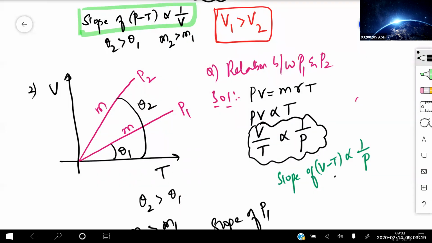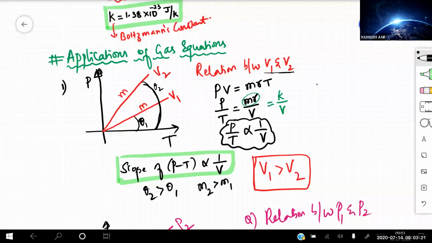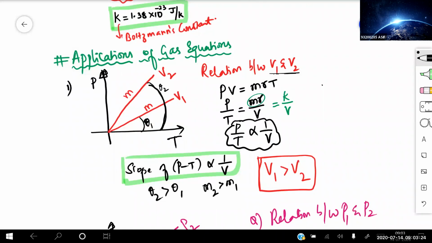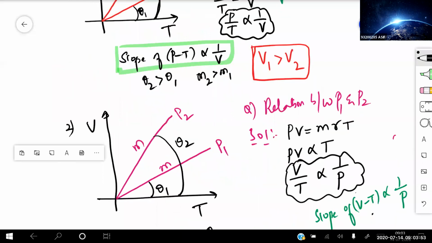Come back, I'll help you out once again. Application of gas laws: if I'm given the graph between pressure versus temperature and asked what the relation is between V1 and V2, I use the relation PV equals MRT. From that I get P by T equals constant divided by volume. That means the slope of the PT graph is inversely proportional to volume. The larger the slope of the PT graph, the lesser the volume. So here theta 2 is greater than theta 1, therefore V2 will be lesser than V1. So V1 is greater than V2. This one also you see right now.